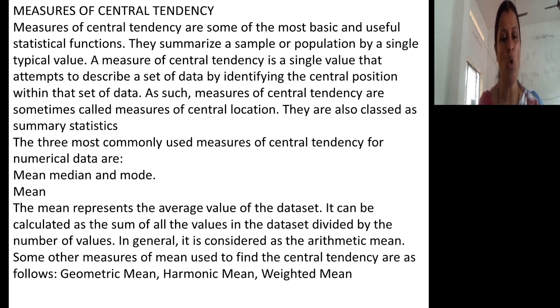The 3 most commonly used measures of central tendency are mean, median, mode. So mean means arithmetic mean. First we will concentrate on mean. If you know what is mean and how to calculate mean, it's so easy to understand median and mode.